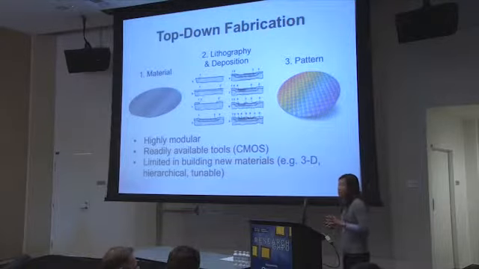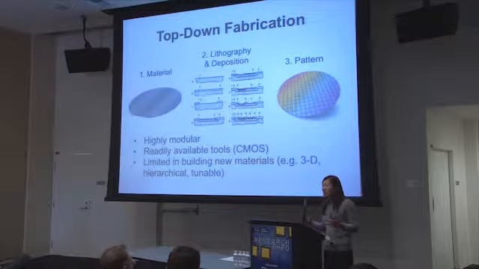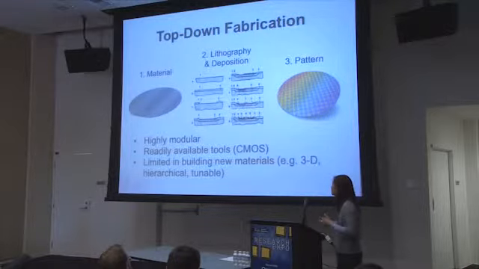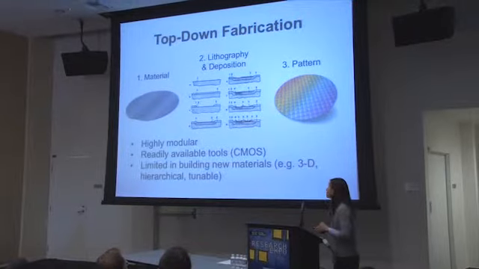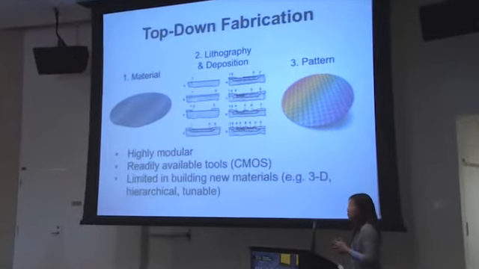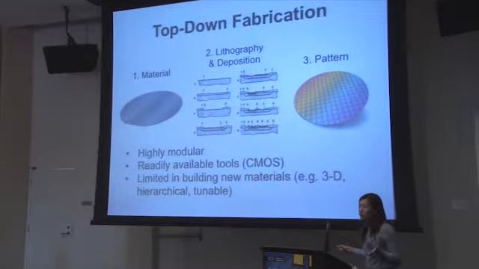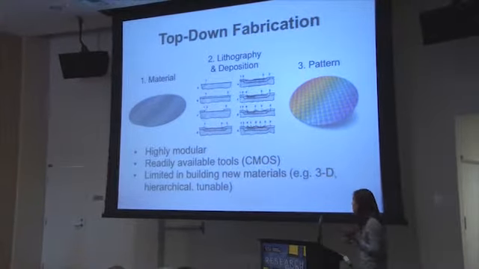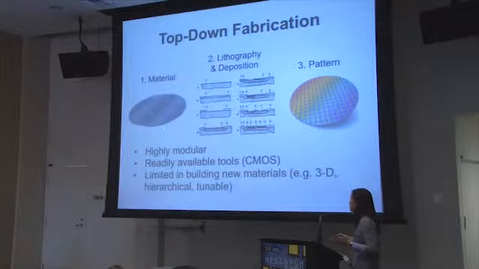So normally when we're thinking about taking metals and semiconductors and building an integrated device or making some kind of functional material out of them, we usually think about this using top-down fabrication. In top-down fabrication, what you would typically do is start off with your material of interest. In this case, it's a silicon wafer. Let's say we're making a computer transistor or something like that. And what you would do is take your bulk material and begin to carve out the components that you want.